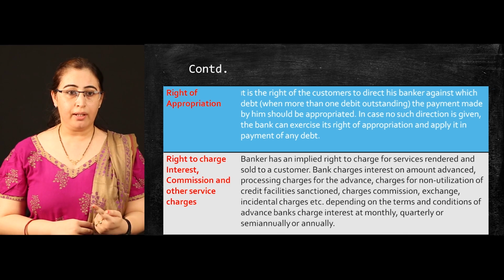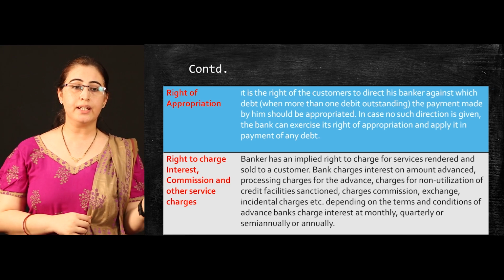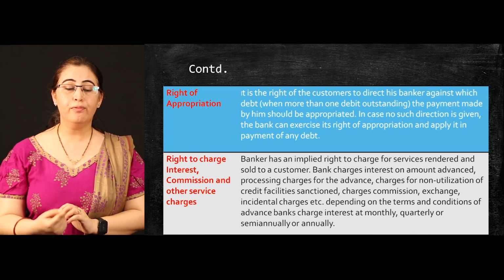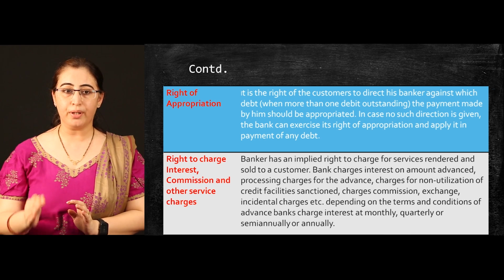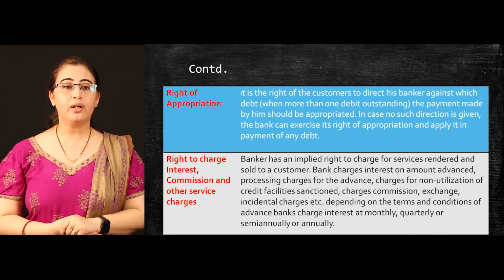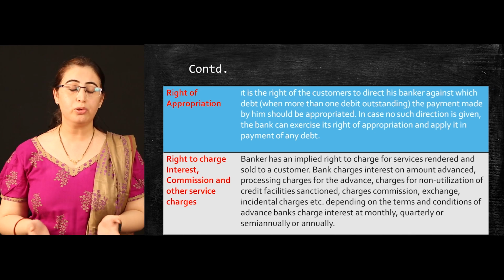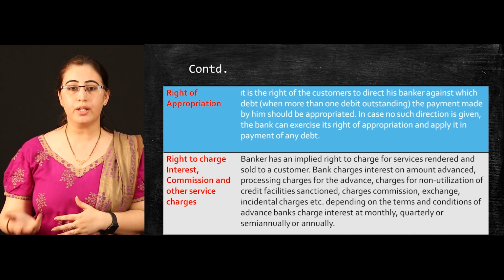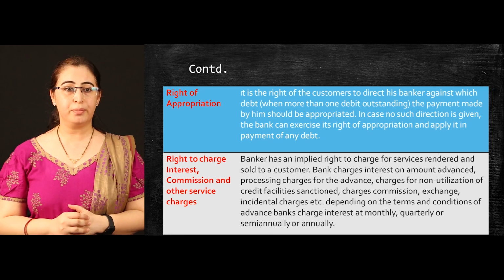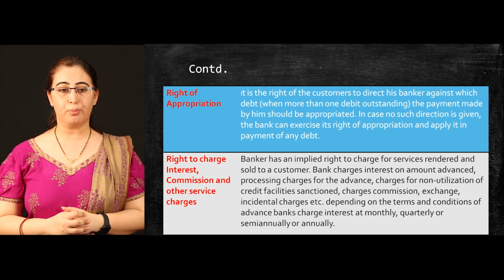When you pay the EMI, you have to decide which percentage of that EMI is of your principal and which is your interest. So it will be helpful for a bank to understand your appropriation. In case you didn't give any such standing instruction, it is up to the bank to decide how to apply your EMI. It first covers your principal or interest or both, and if both, then in what ratio. So it is a right of a bank. If there is no expressed appropriation, then the bank can use its own right to do an appropriation.